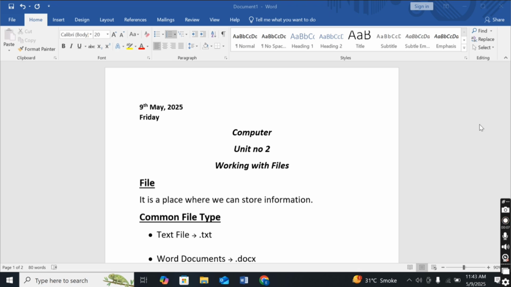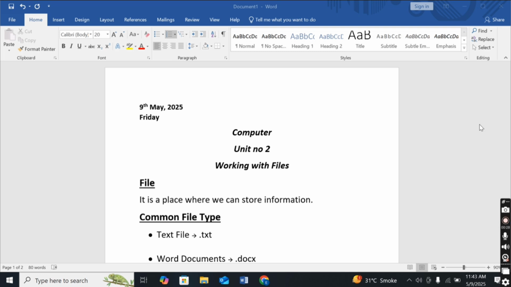Before starting today's lesson, we will do a quick recap of the previous lesson. In the previous lesson, we started with the introduction of chapter number 2, that is working with files. And today first we will summarize it and then we will start today's lesson. So first we will know what a file is.